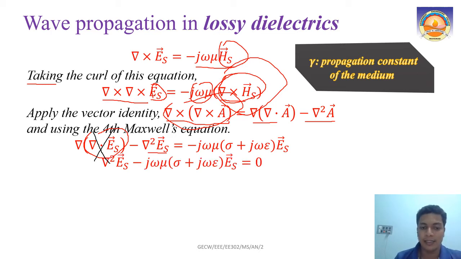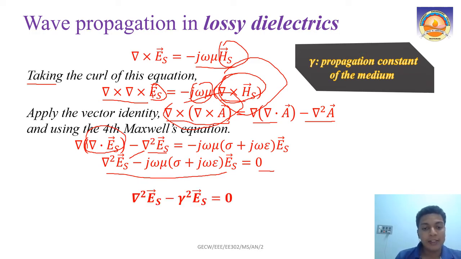So we can convert this equation this way. You can see this ∇²Es will go to the other side. So this will become ∇²Es minus jωμ into (σ + jωε) Es equal to 0, right? I think you don't have any doubt regarding this, because your ∇·Es has become 0.